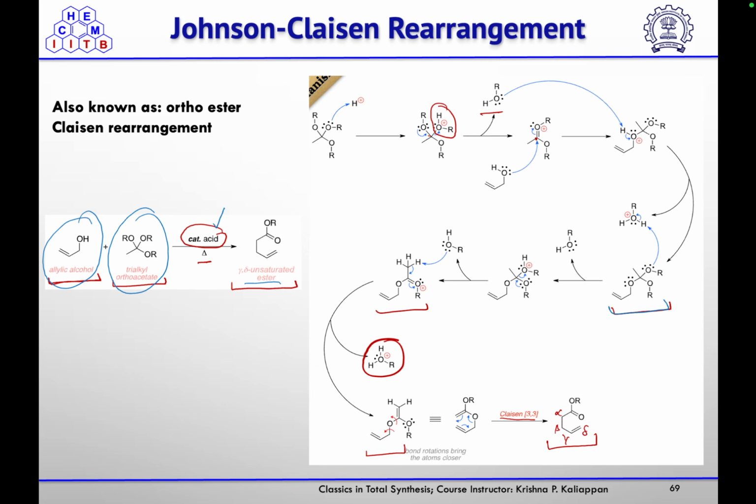Again, another alcohol molecule will cleave, and then it will form this species. Then, after the loss of the third alcohol molecule, they got this product, which underwent Claisen 3,3 sigma-tropic rearrangement reaction to give the gamma delta unsaturated ester.